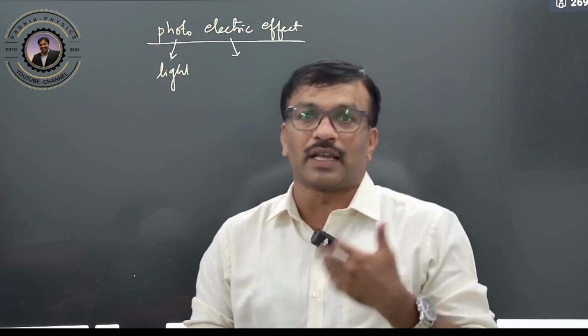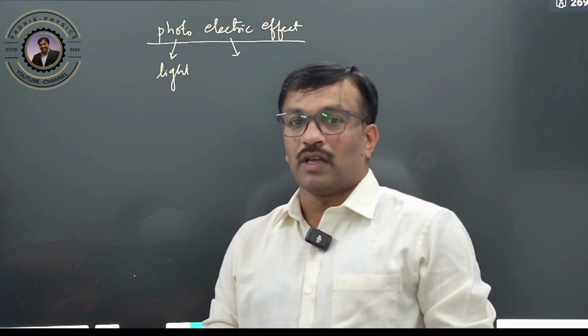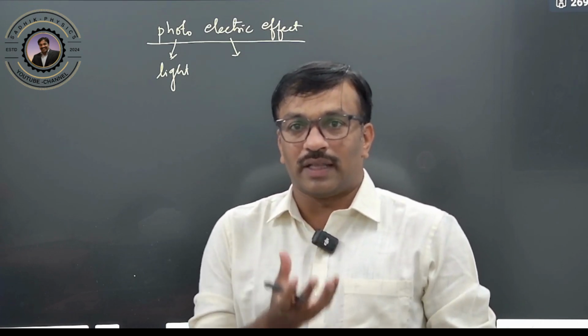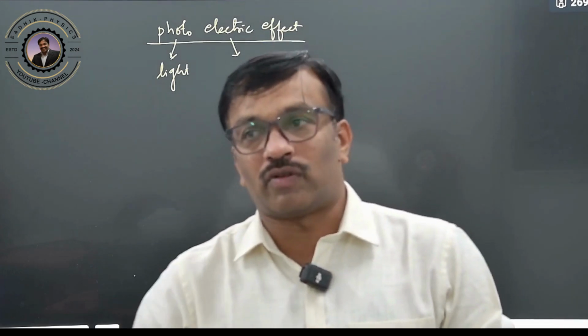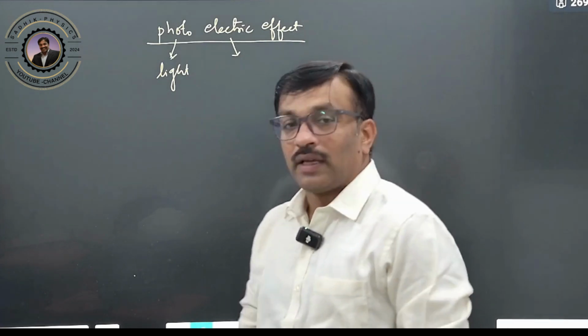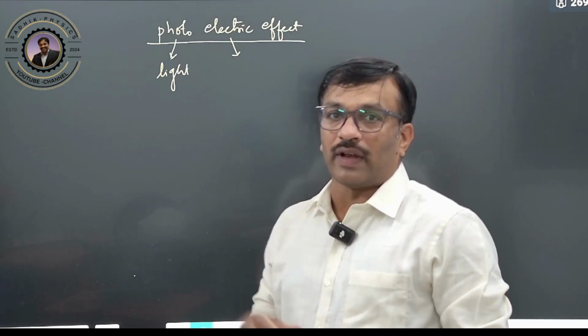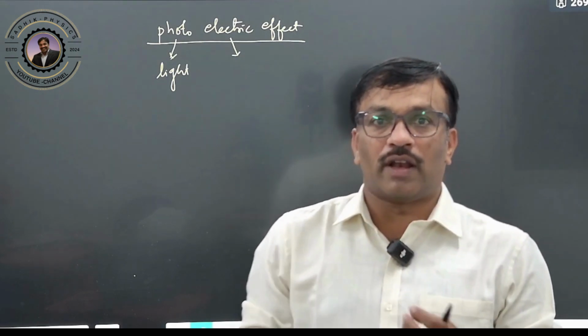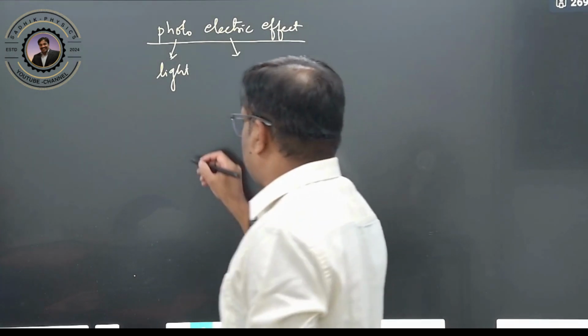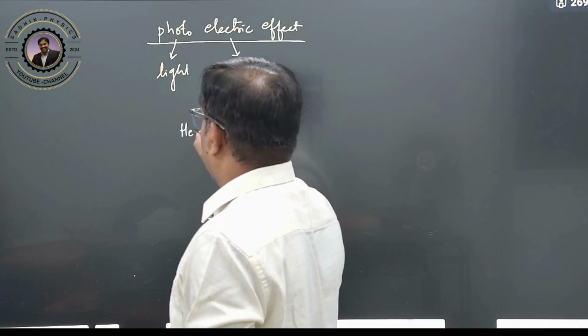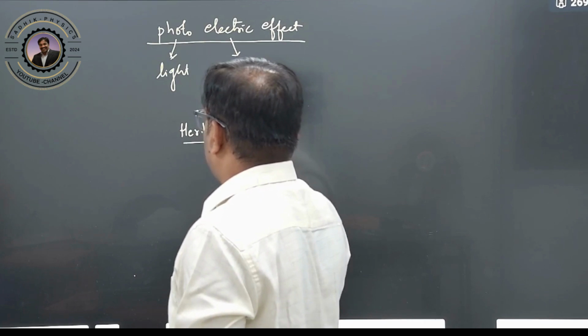We can also heat the substance, which we call thermionic emission. If you heat it, the electrons gain energy, go to an excited state, and come out from the atom. Even light can do this. If light is falling, it is going to emit electrons. This was first observed by Hertz.